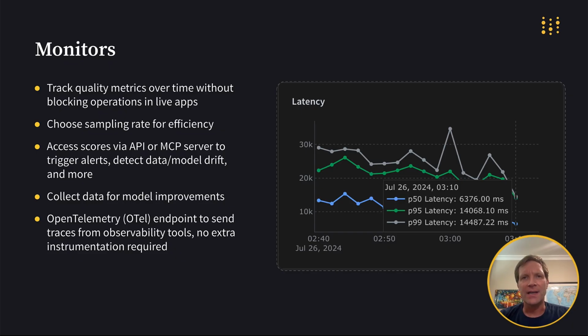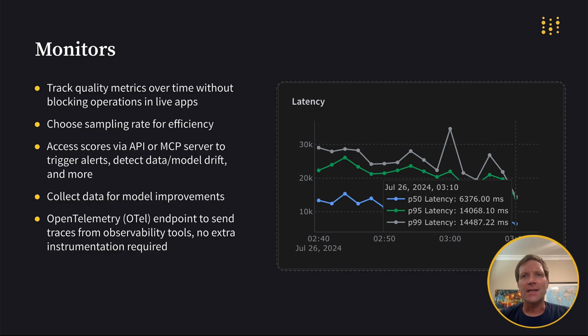Live online evaluations conducted using monitors are especially useful for triggering alerts if scores exceed some predefined threshold or detecting data or model drift over time. All of the data collected using monitors is ideal for building new evaluation datasets because, as we know, the need to iterate and optimize doesn't end simply because an application has been deployed into production.